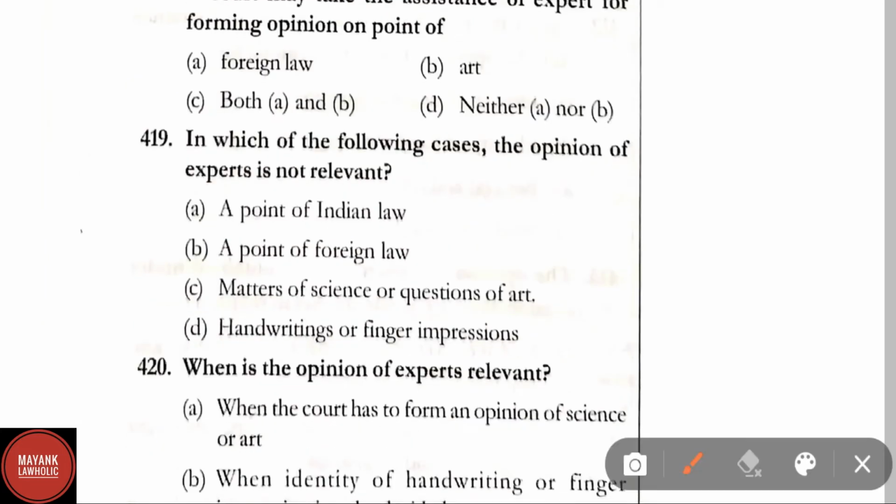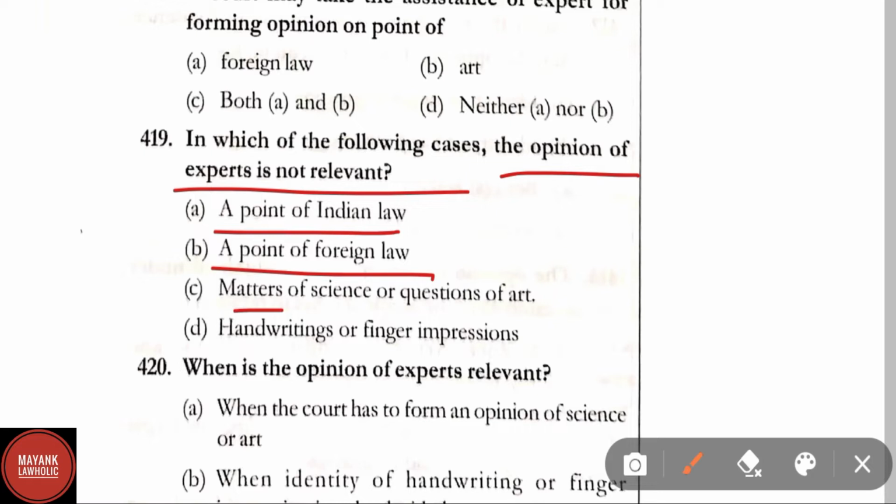Question number 419. In which of the following cases is the opinion of an expert not relevant? Option A, a point of Indian law. Option B, a point of foreign law. Option C, matters of science or questions of art. Option D, handwritings or finger impressions. Here the correct answer is option A, that is a point of Indian law.